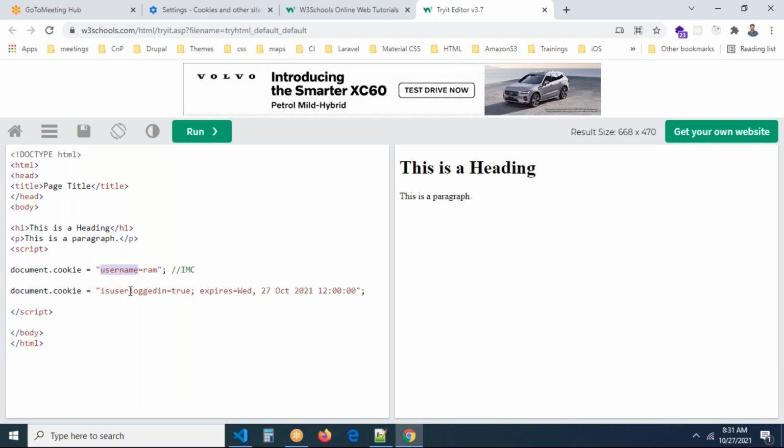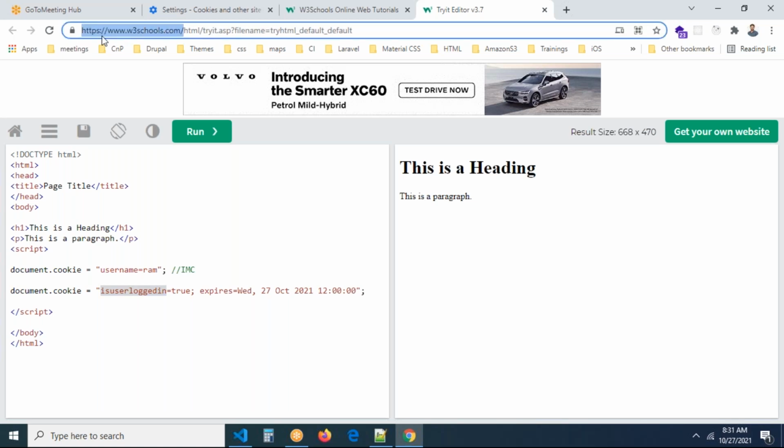Username cookie, as well as user logged in is the cookie. And I set an expiry time also, Wednesday 27 October 2021 afternoon 12 p.m. Okay, if you want to see whether the cookies are created or not, can you see, guys, my mouse? There is an HTTP protocol, just you can see here, right?